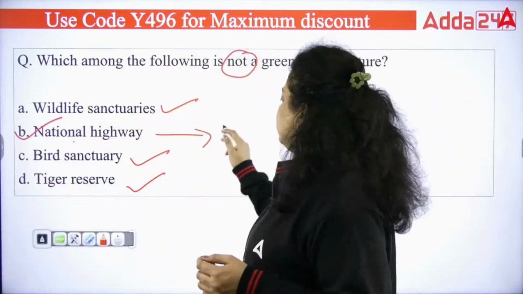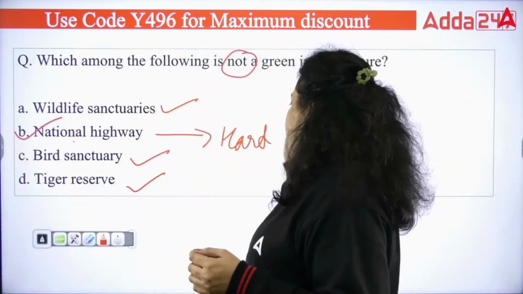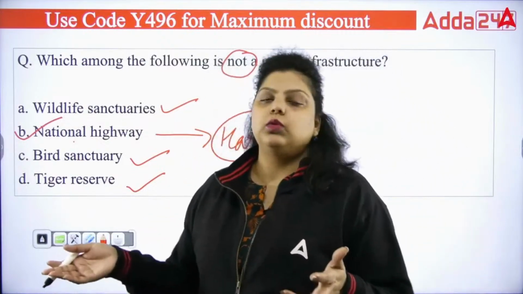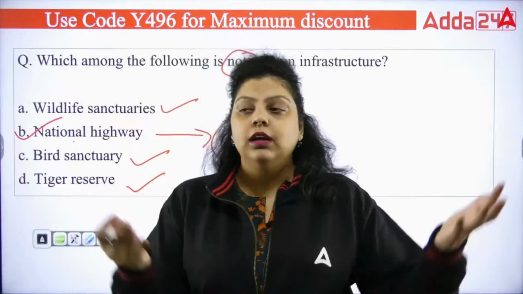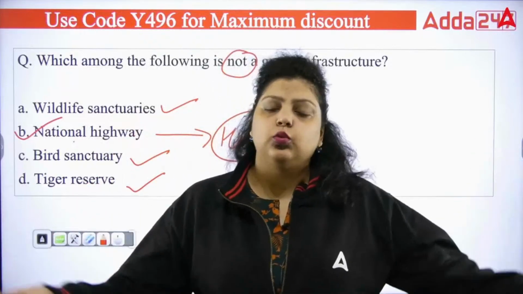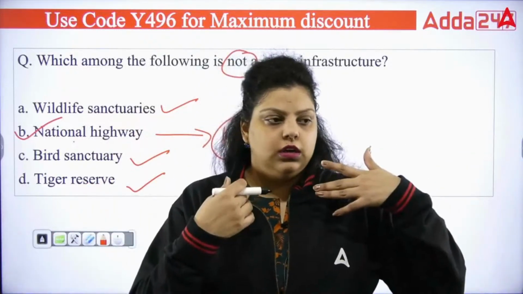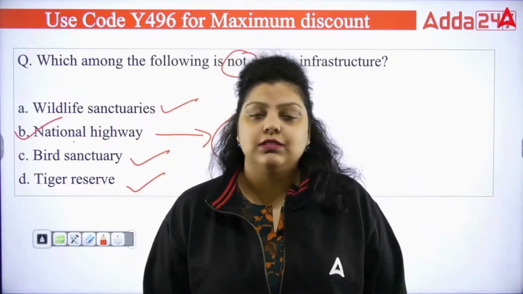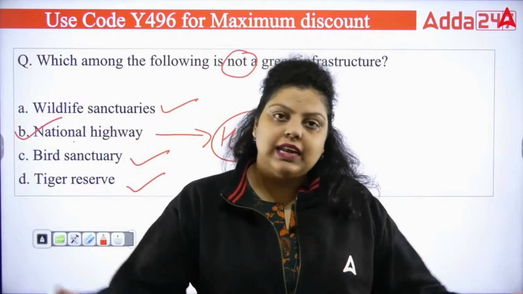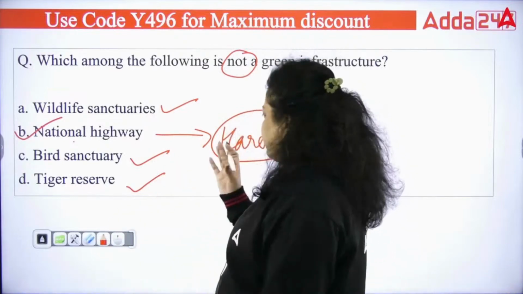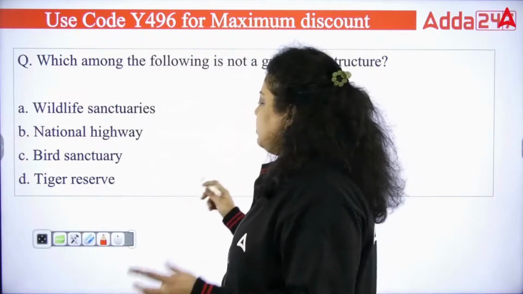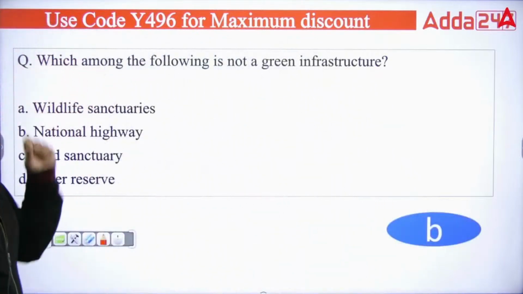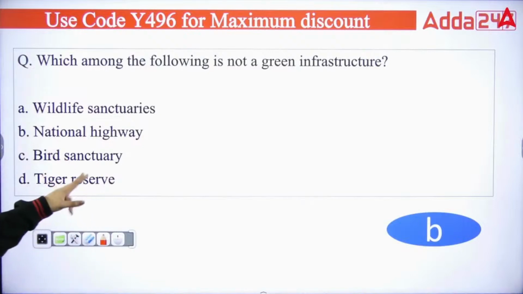National highway gives you the physical network. That's a kind of hard infrastructure. It's not that soft infrastructure is not providing you a physical network. It is also doing that. Healthcare sector, that is also physical. Schools are physical infrastructure. Banking, a financial institution, is an infrastructure that has a physical existence. But in the case of hard infrastructure, we are trying to represent that it actually links the places. So the right answer will be B. National highway is not a green infrastructure.